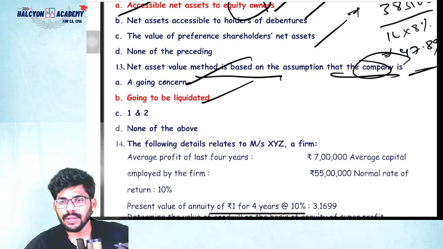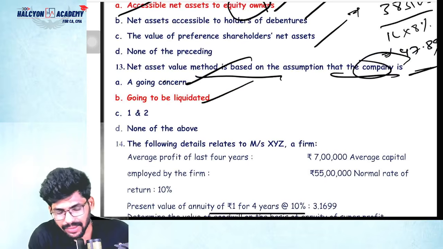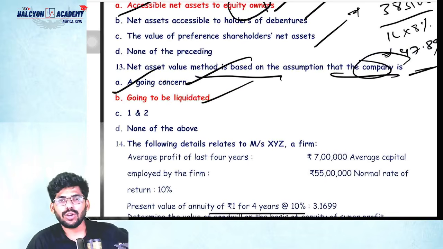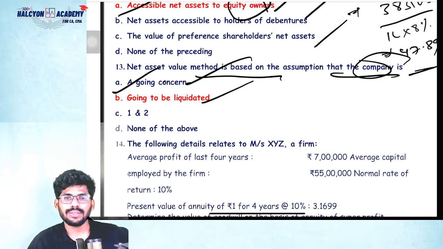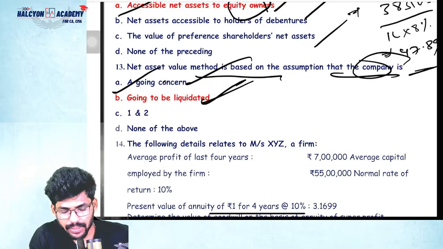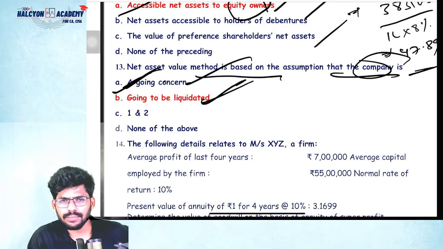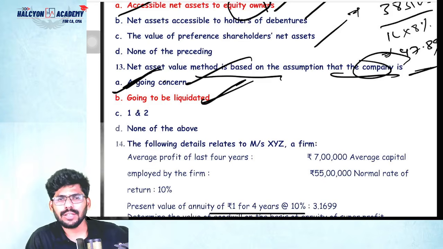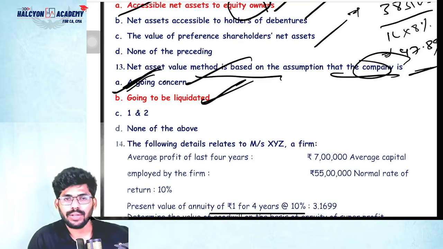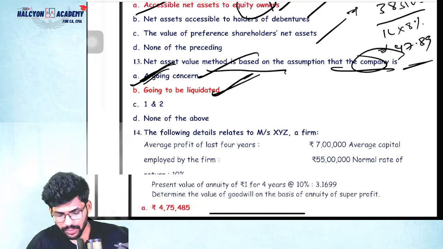Basically it is based on going concern only, not going to be liquidated. In some scenarios it may be used otherwise, but in the majority of cases only going concern will apply. So the assumption is the going concern assumption only.